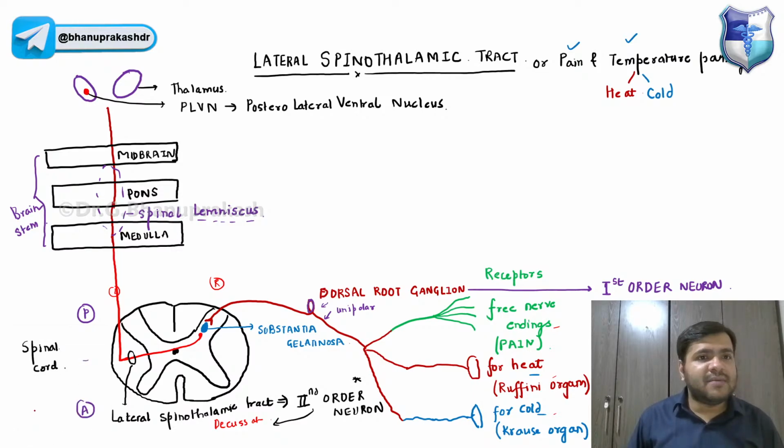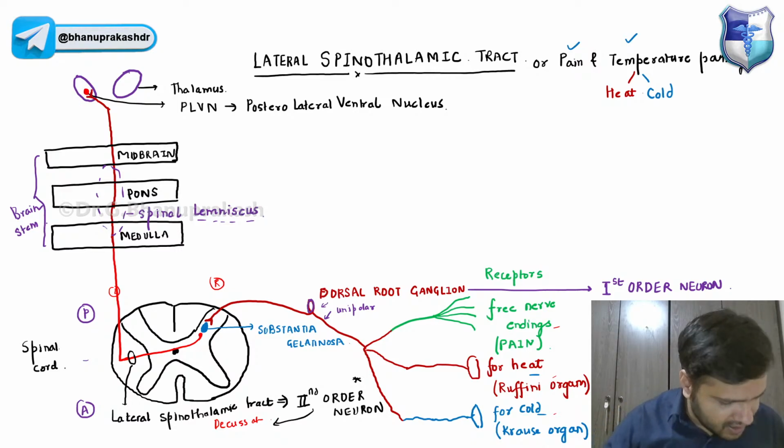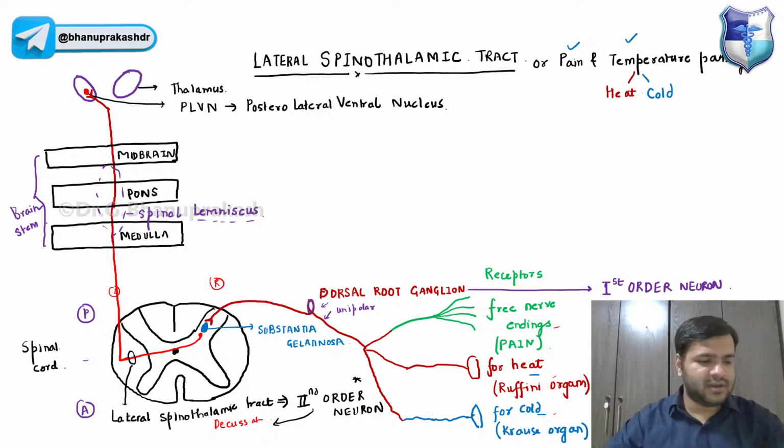So this spinal lemniscus will end at this particular level, at the posterolateral ventral nucleus of the thalamus.